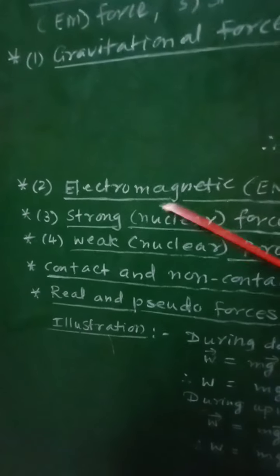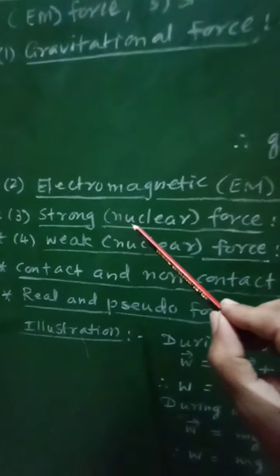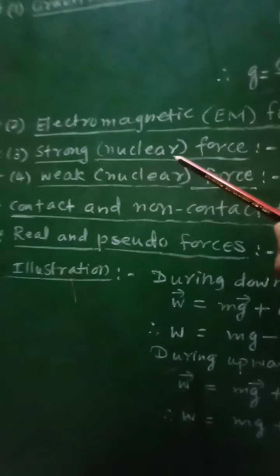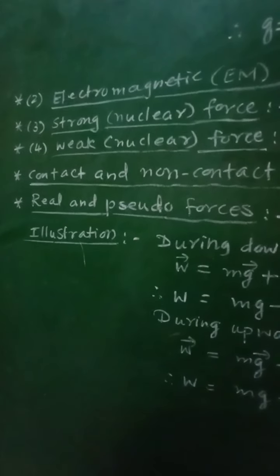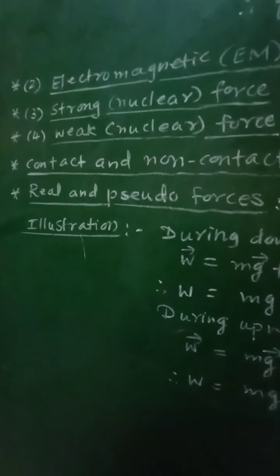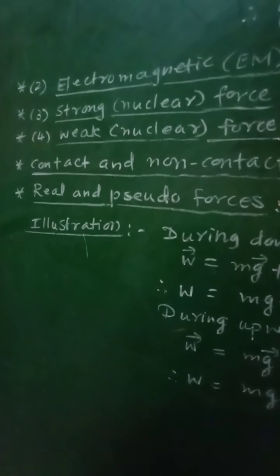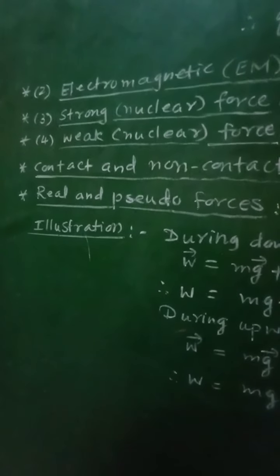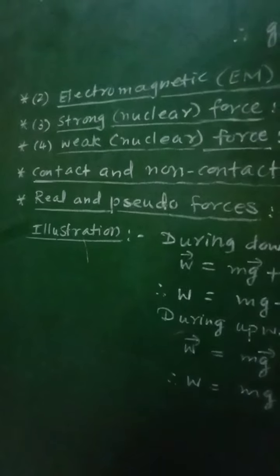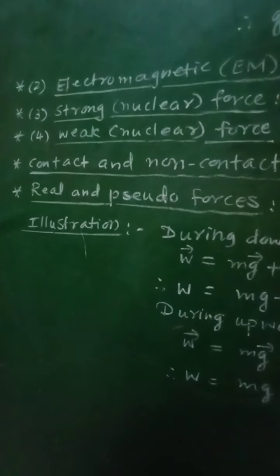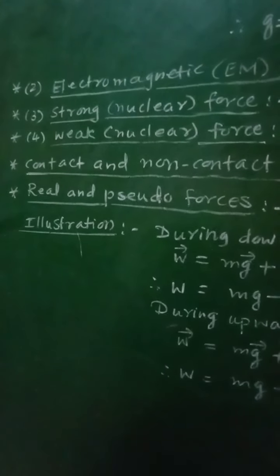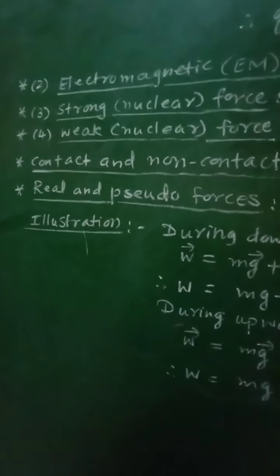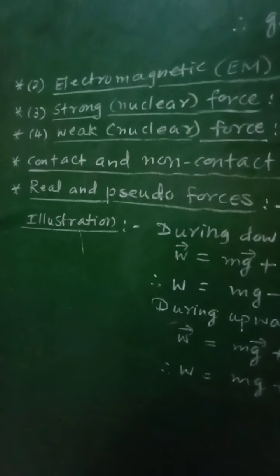And now let us see the third fundamental force, that is strong nuclear force. The force which binds the nucleons together inside the nucleus of an atom is called strong nuclear force.